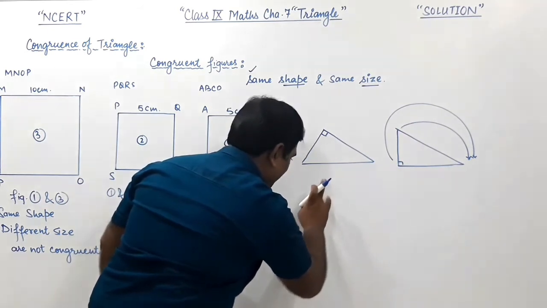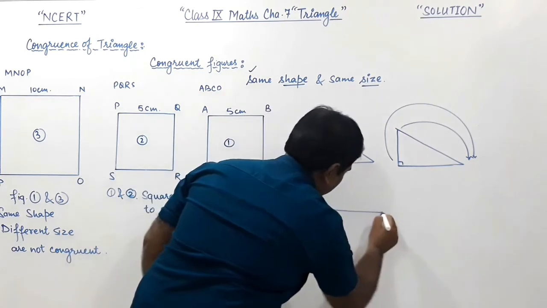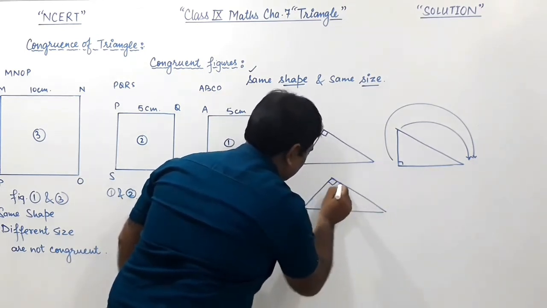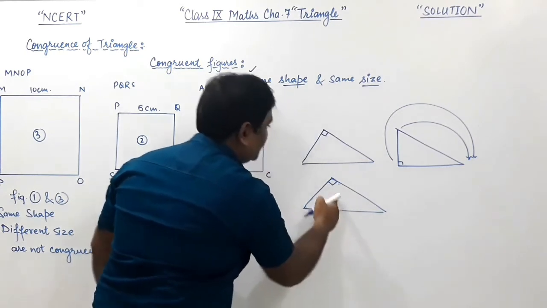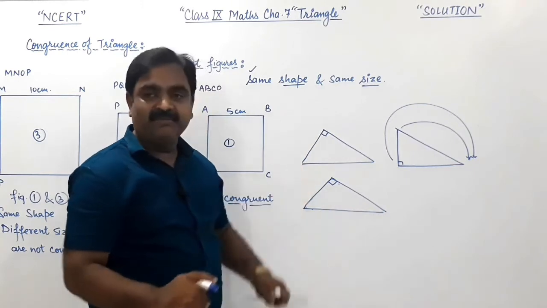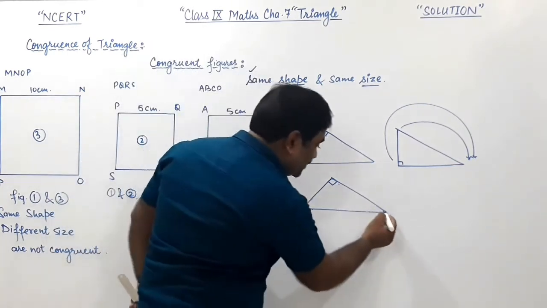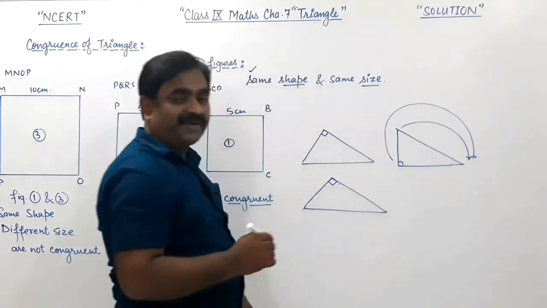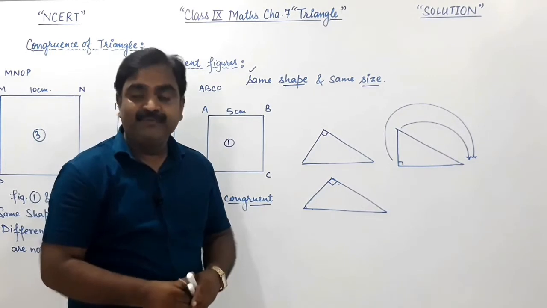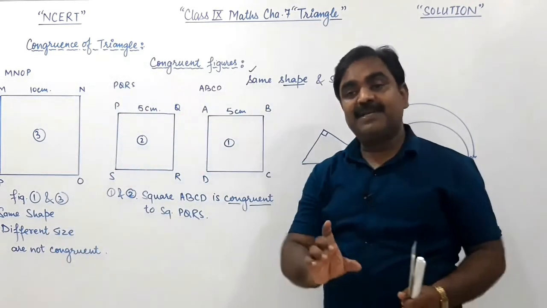The same figure you will get as it is. Now it is looking like this. अभी इसके शेप और साइज दोनों सेम है.